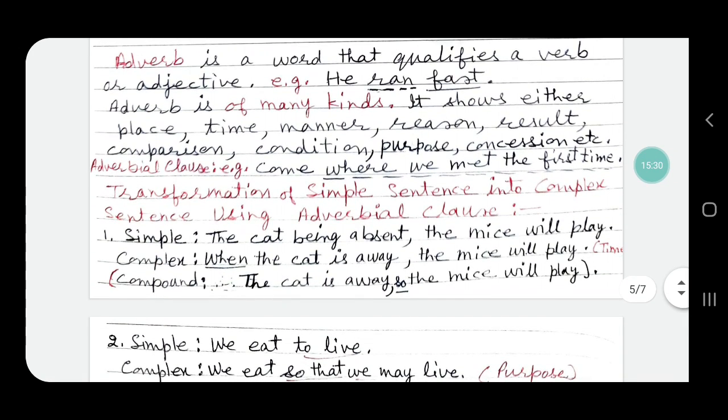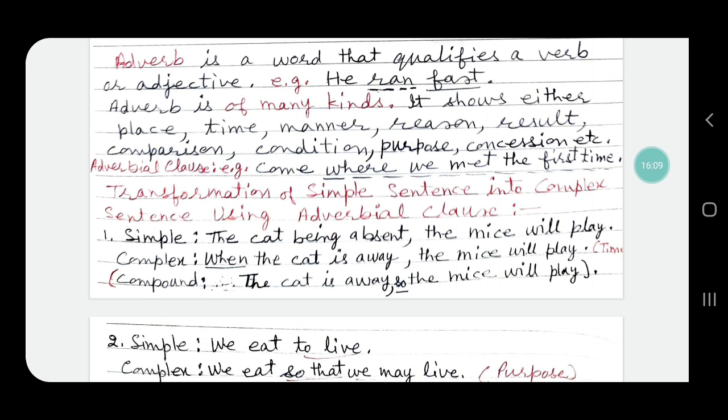Now, an adverb is a word that qualifies a verb or adjective. For example, he ran fast. Here, fast is a word which qualifies the manner of running, which qualifies the word ran. So, fast is an adverb here. Adverbs are of many kinds. They show place, time, manner, reason, result, comparison, condition, purpose, concession, etc.